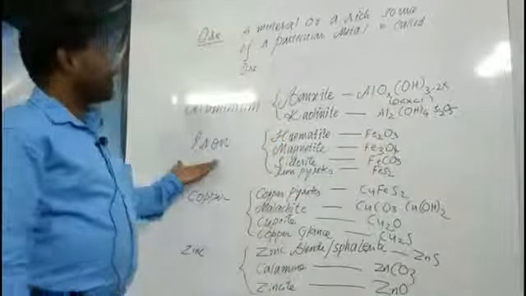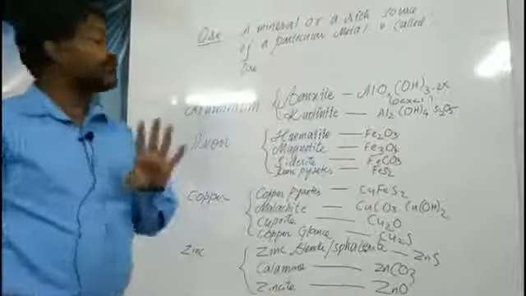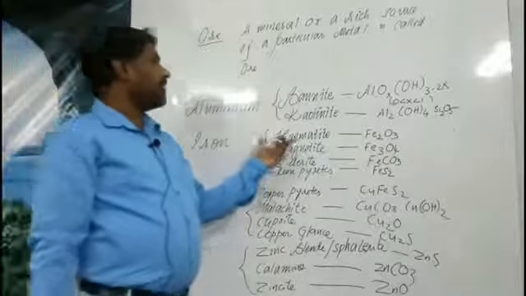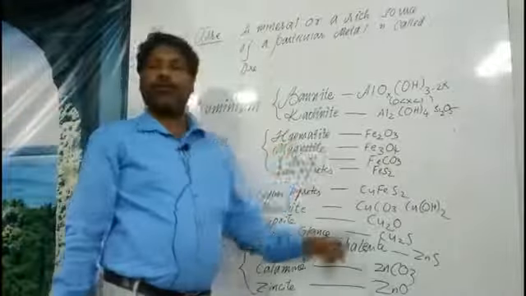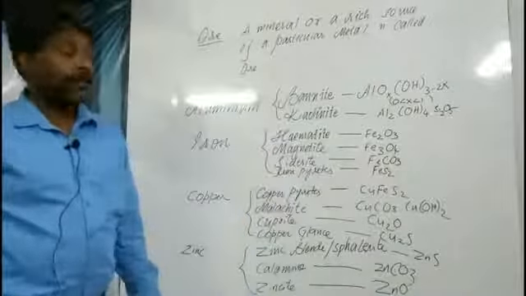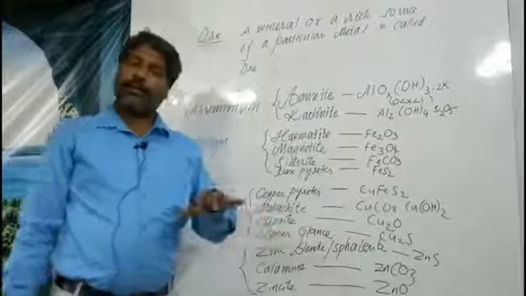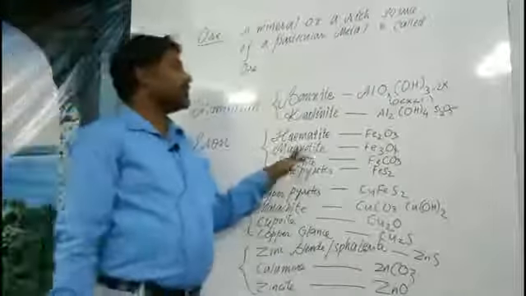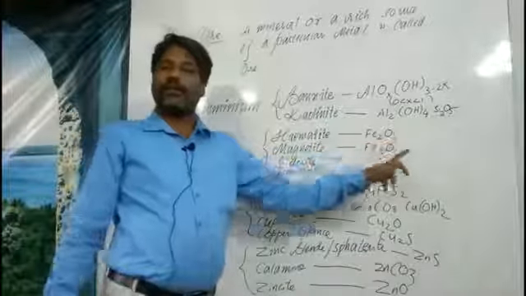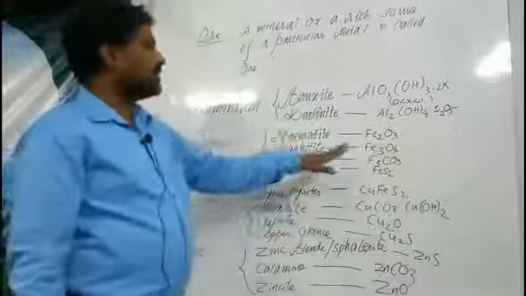The next is iron. Iron has got 4 types of ores. Those are hematite. Why hematite? It is red in color, like hemoglobin. What's the color of hemoglobin? Red. So its name is hematite. It is also red in color, not completely red, it will be reddish brown. So its ore we can recognize by seeing: that is Fe2O3.